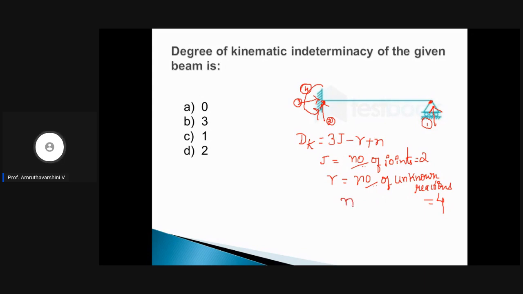Now, what is N? N is nothing but number of plastic hinges. How many plastic hinges do we have? None. So N is 0. What is dk? Dk is nothing but degree of kinematic indeterminacy.